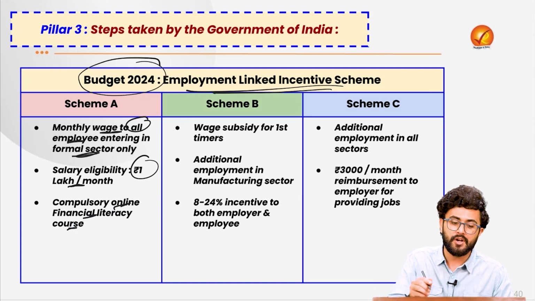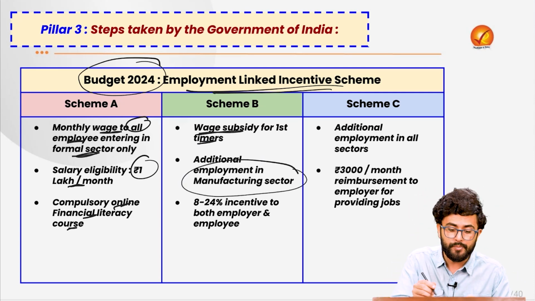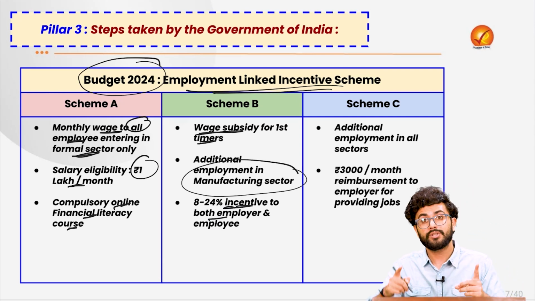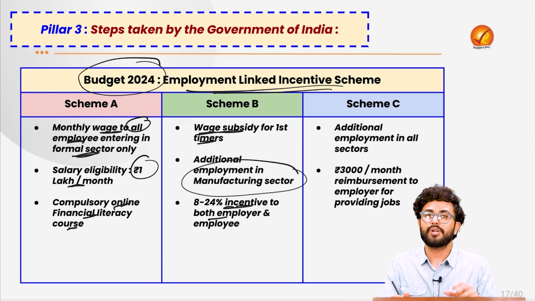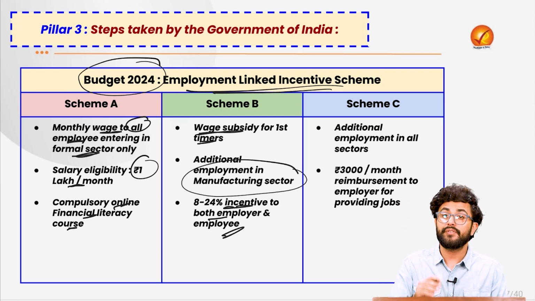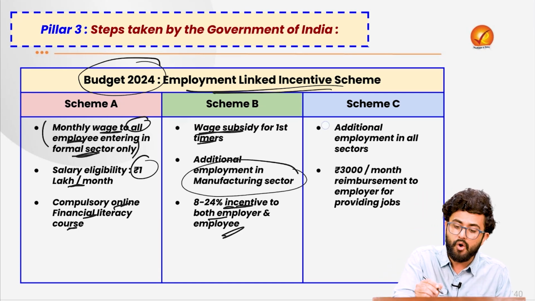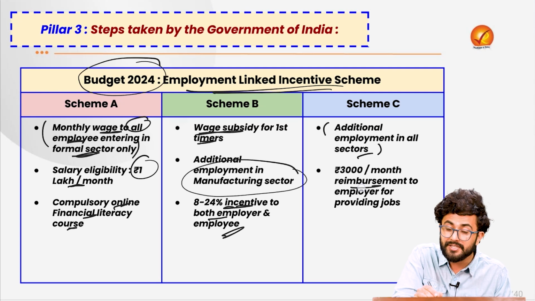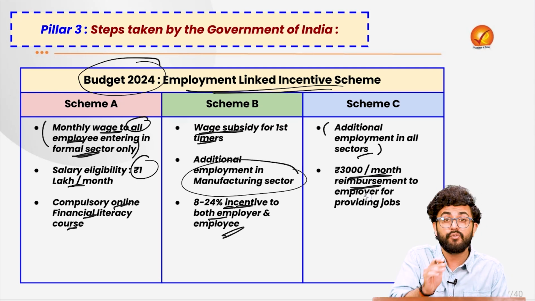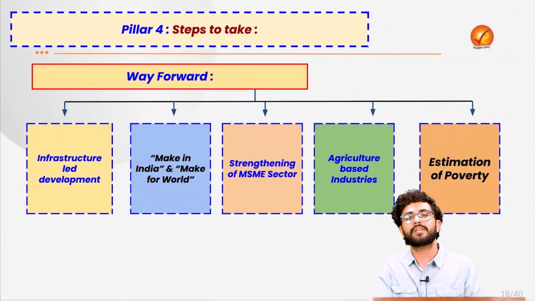Then under Scheme B, the government said that we will provide wage subsidy for the first-timers. Additional employment shall be generated in the manufacturing sector, and 8 to 24% of incentives will be provided to both employer as well as employee. So the government is trying to boost the industry sector as well, to create employment. Don't worry about it. We are going to provide you a lot of subsidies. We are going to take care of the first few monthly wages. We will provide additional employment in all sectors, and we will also reimburse 3,000 rupees per month to the employer for providing the jobs. So the government is also hand-holding the industries for creating the jobs as well.